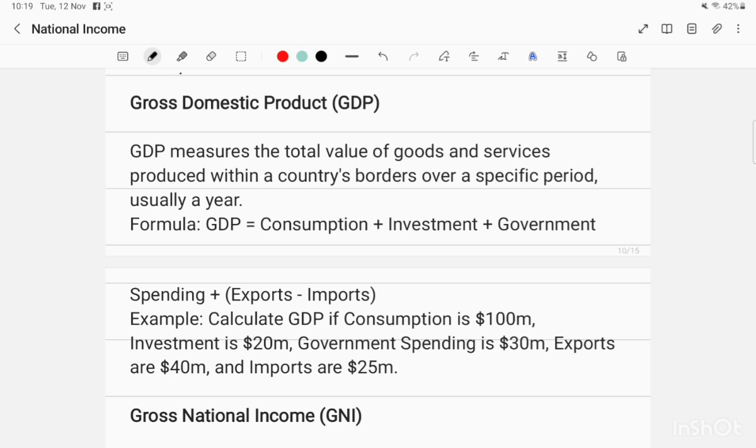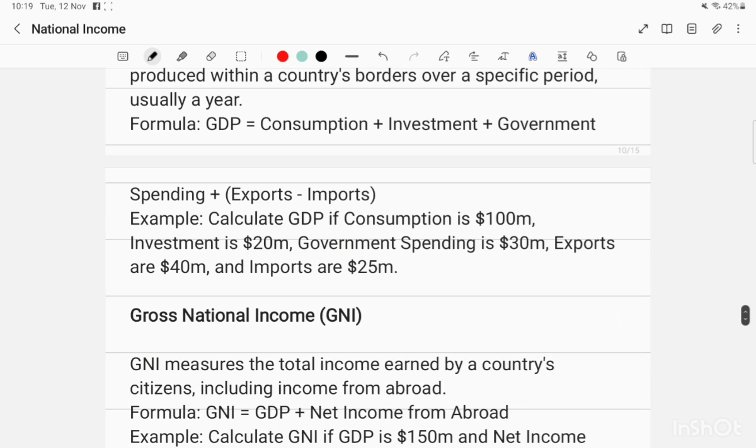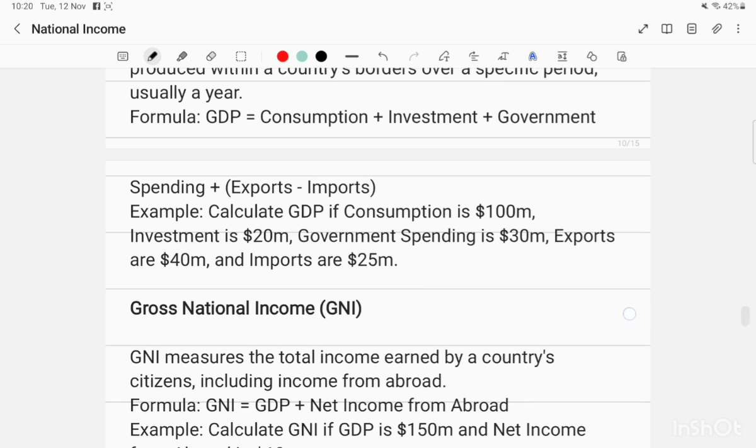The formula is consumption plus investment plus government spending plus exports minus imports. This is the main way GDP is measured. Calculate GDP if consumption is 100 million, investment is 20 million, government spending is 30 million. So add them up and deduct the imports, and you will get the value of GDP.